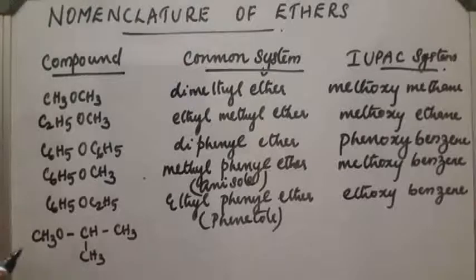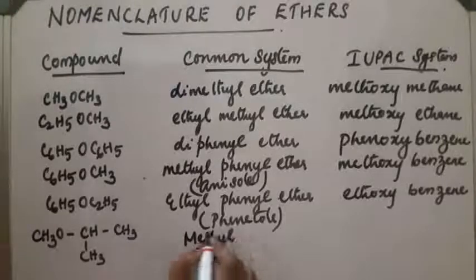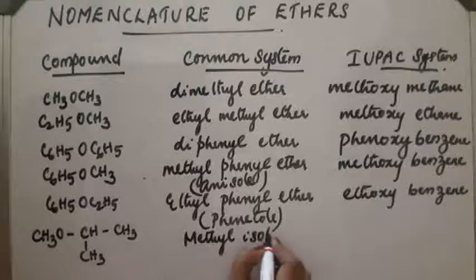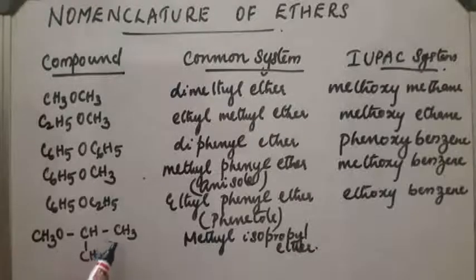This is methyl isopropyl ether. What will be the IUPAC name of the compound?